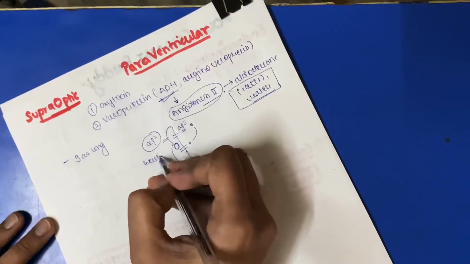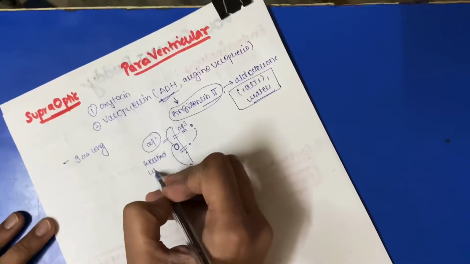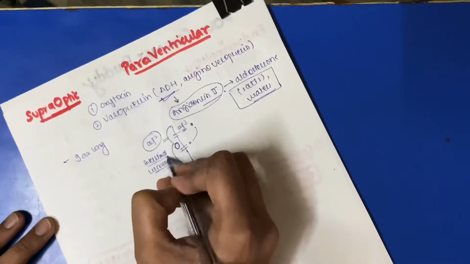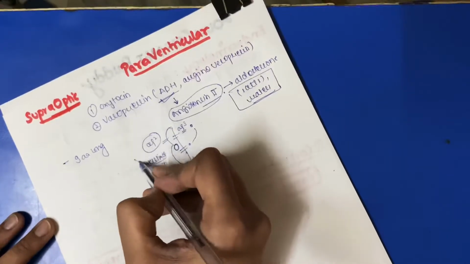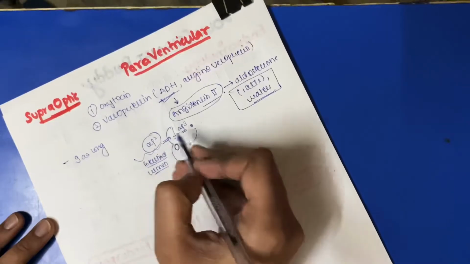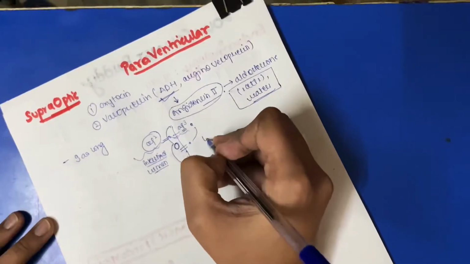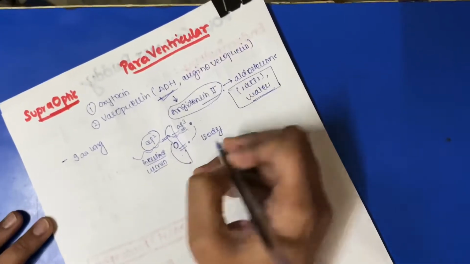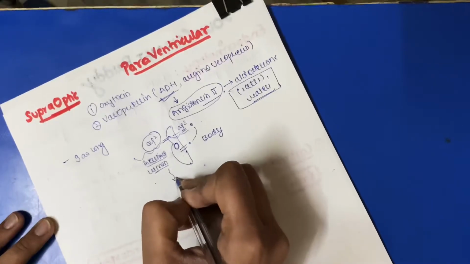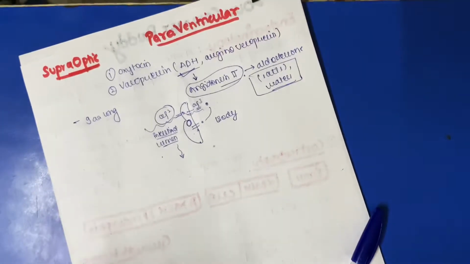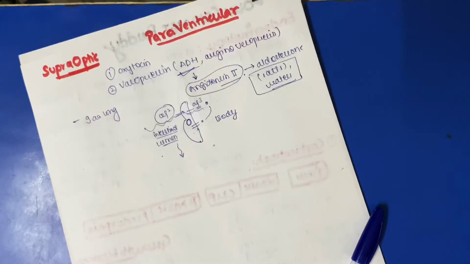The aquaporin 2 will come, and more water will be absorbed from the waste to the inside of the body. This is the body side, and this is the path going towards excreta. So this can all be done through the antidiuretic hormone.